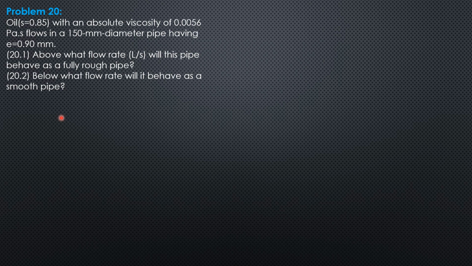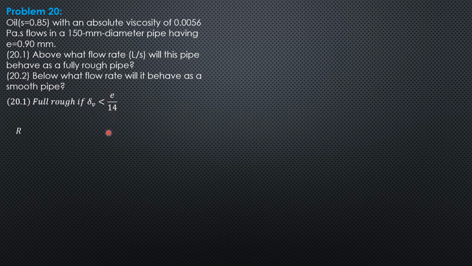So for part A, the pipe behaves as fully rough if the thickness of viscous sublayer is less than absolute roughness over 14. So that's the condition. Or the nominal thickness of the viscous sublayer is less than E over 14.